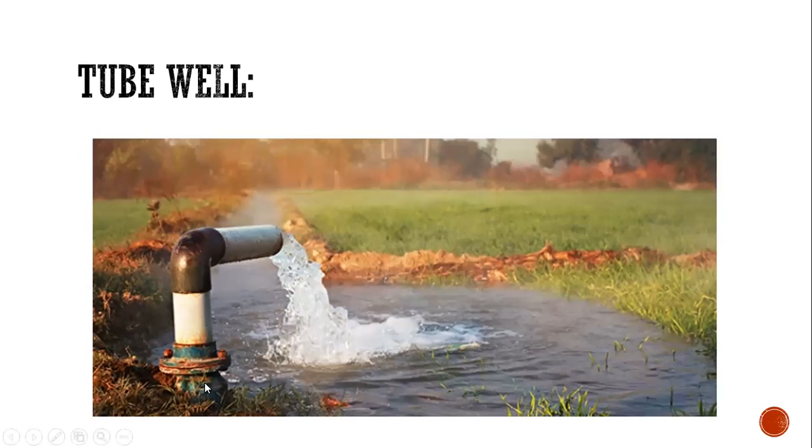Look at this. This is in this picture. This is the tube well. It is taking out the water through an electric pump, and it is stored in this reservoir. Then from here, it is taken to the farmlands.